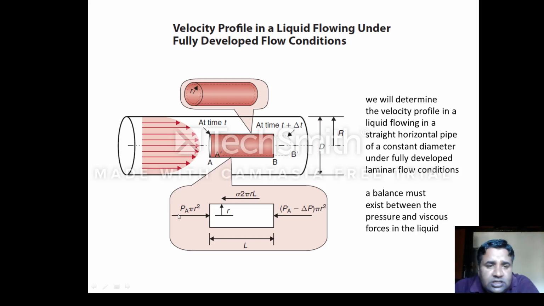So this force is working in the forward direction and these two forces are working in the opposite directions. Fine. So at any time t, we can say that the net force on the liquid will be zero.